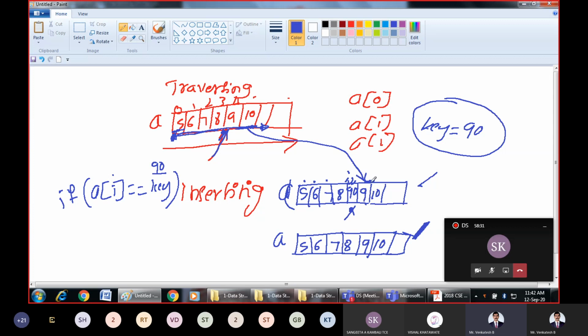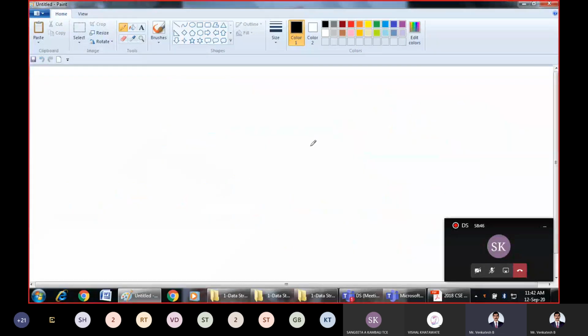present in the array. So what I have explained is linear search, searching from the beginning to the end. That is what is linear search. So the second type of searching here is binary search. Better I will explain that also now only, because the searching part will be over.